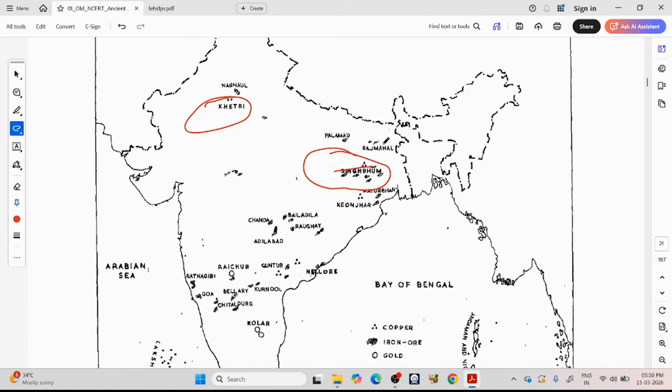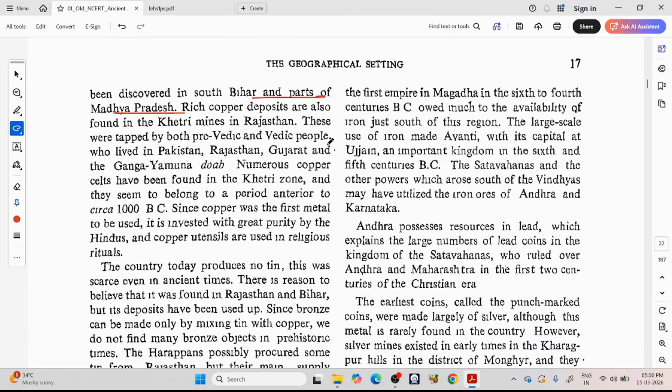So copper is very useful. He is explaining how these resources drive our history. Rich copper deposits are also found in the Khetri mines in Rajasthan. They were tapped by both pre-Vedic and Vedic people. So there is proof that historically people tried to access minerals and metals from these regions.